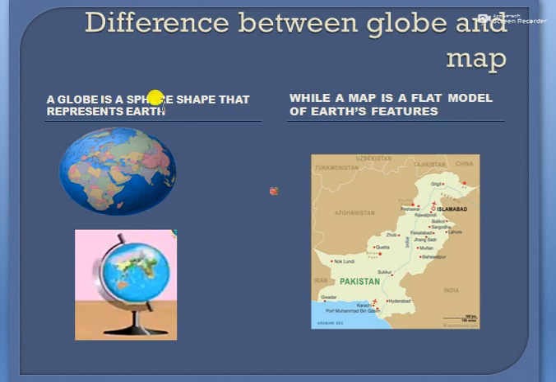A globe is a sphere shape that represents the Earth, while a map is a flat model of Earth's features. A map is used to show the features of the Earth, any specific area, or any country and its features. So a globe is a sphere shape, while a map is a flat model of Earth's features.